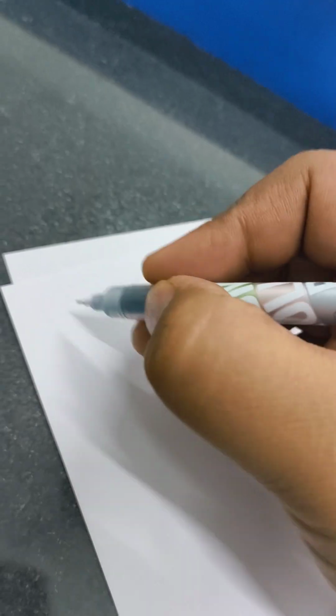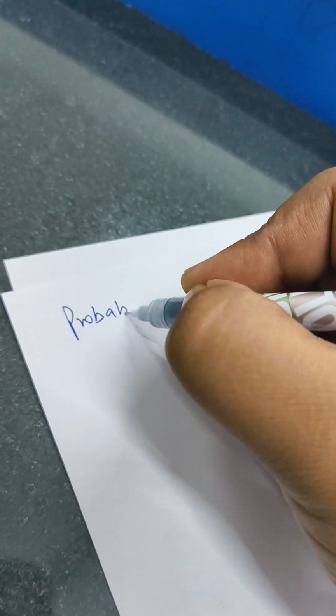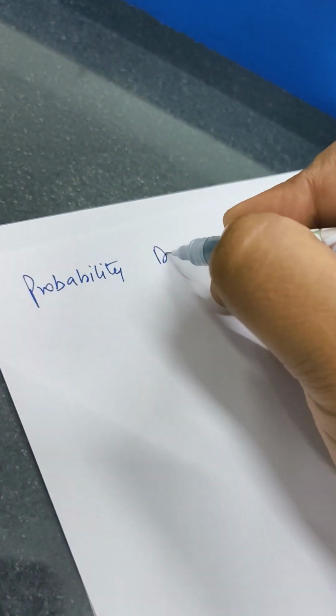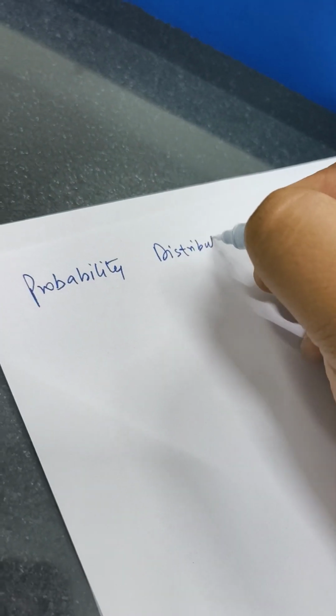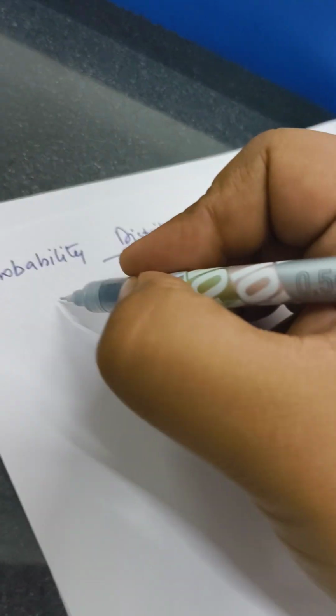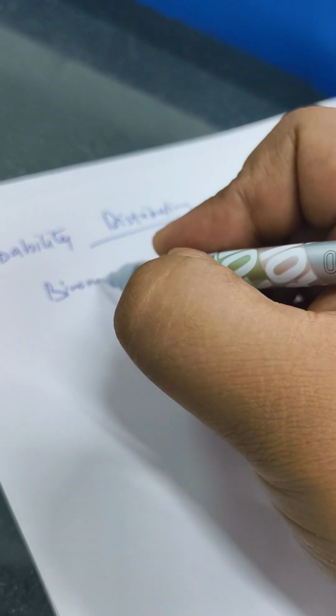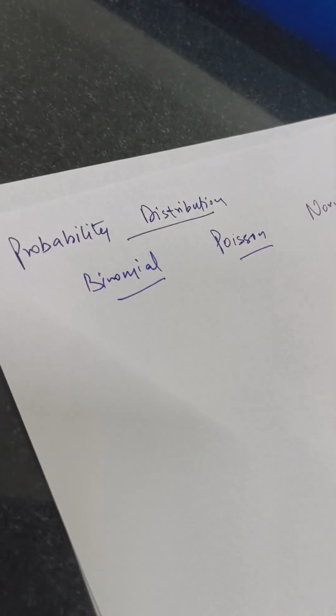Hello students. Today we'll discuss probability distributions. We have three types of distributions: the binomial distribution, then the Poisson distribution, and then the normal distribution. Basically, a distribution means that we are repeating an event multiple times.